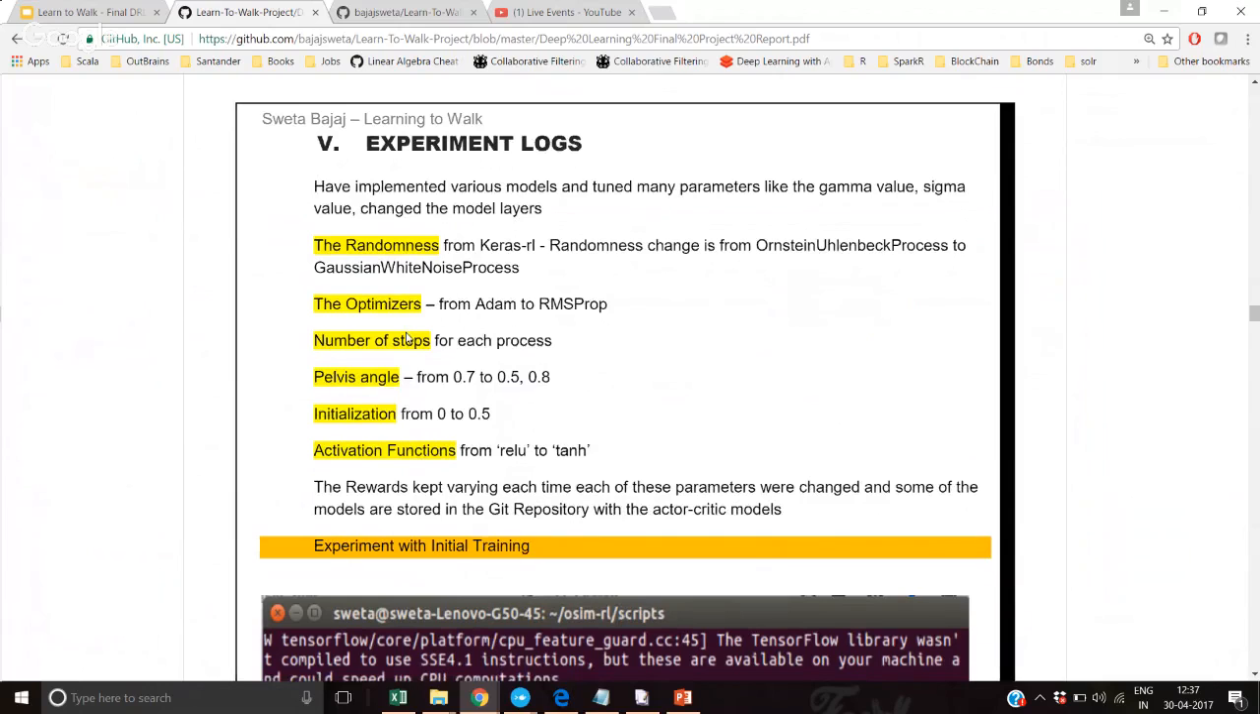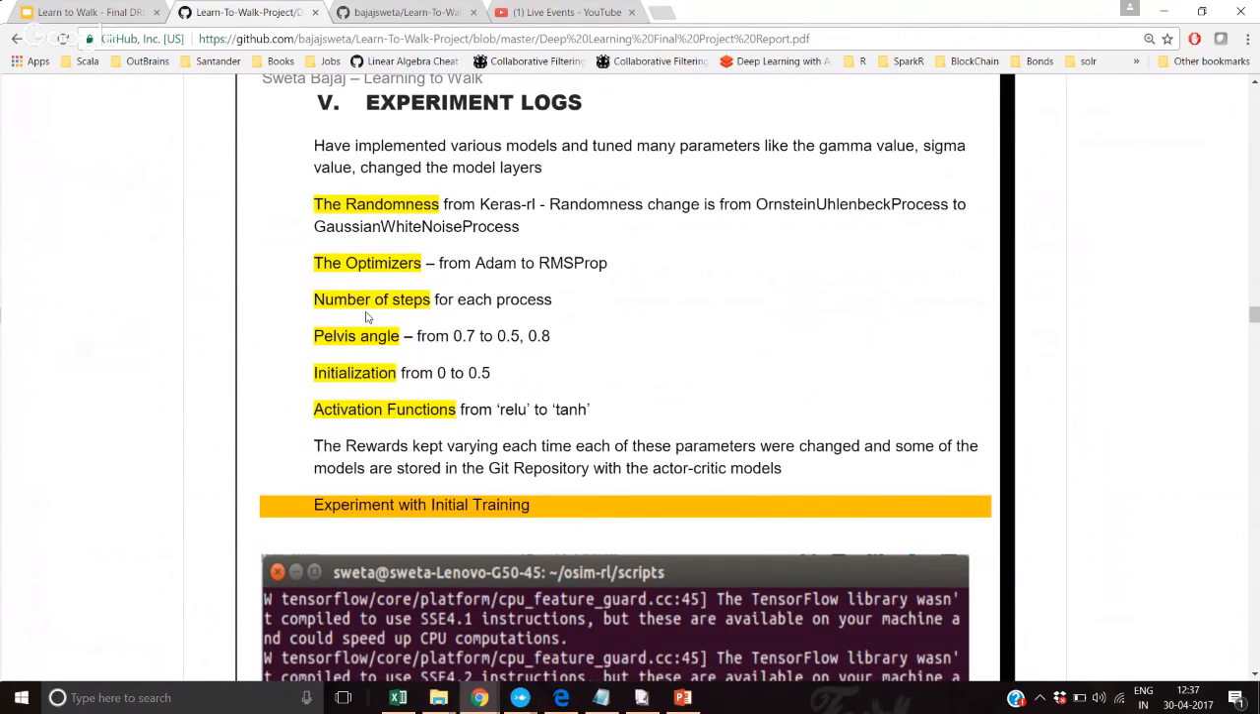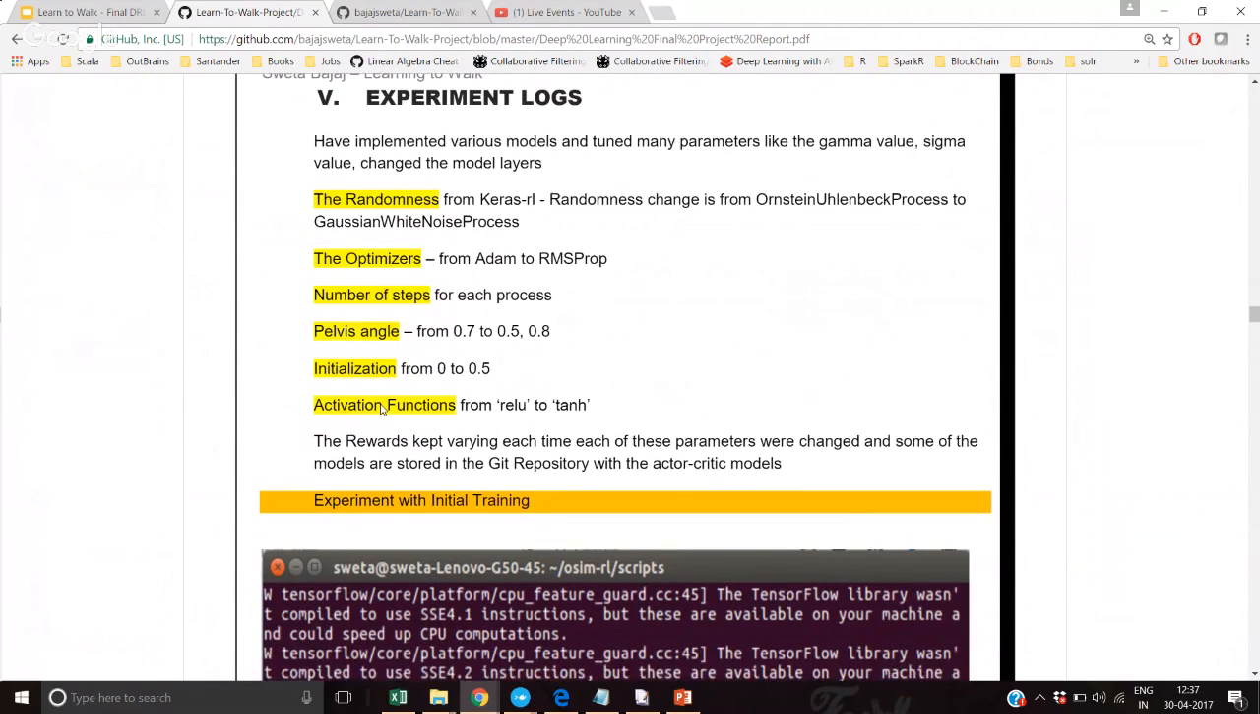So the more steps it takes to train, the more it explores, and the more knowledge it gains. So that is what I tried to do. I tried to increase the number of steps. I changed the activation function from ReLU to Tanh.